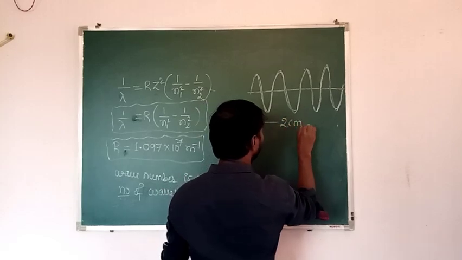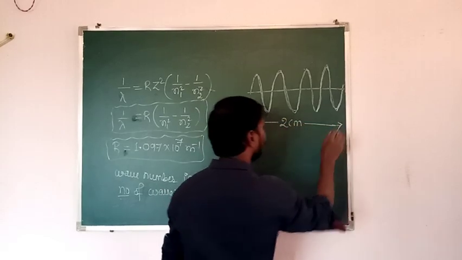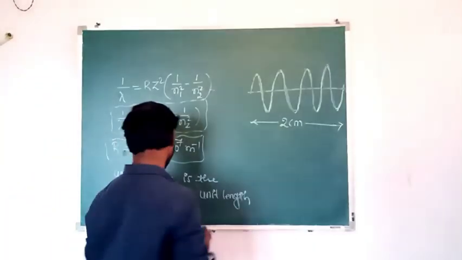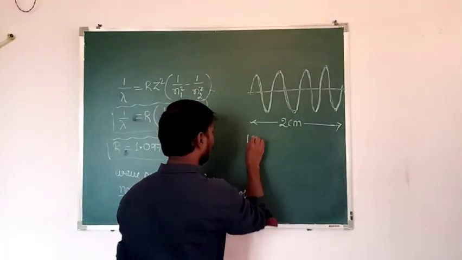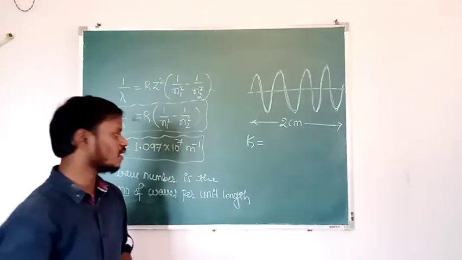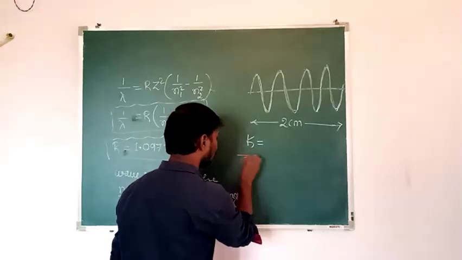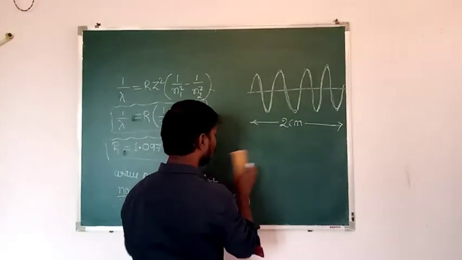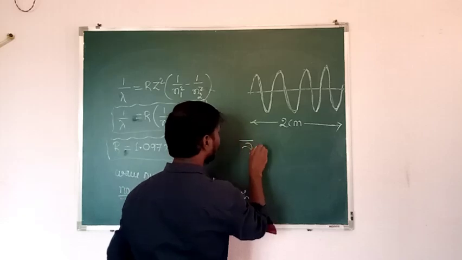Length of this one, that is 2 centimeter. Then how many waves per centimeter? How many waves per centimeter? That is called wave number. Then wave number can be represented by K. Otherwise, it is represented by nu bar.